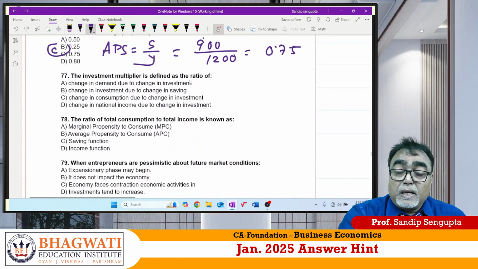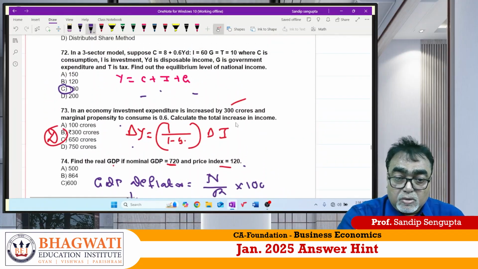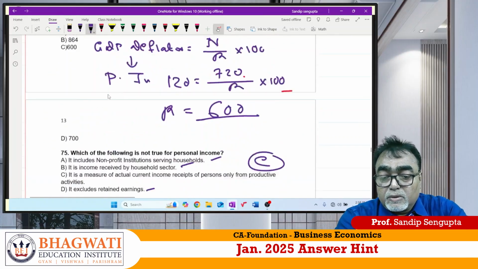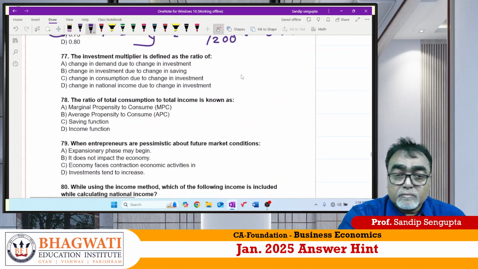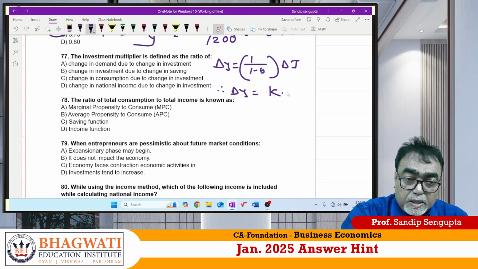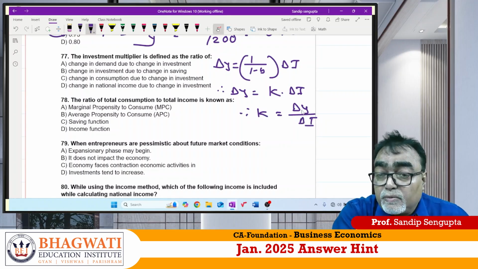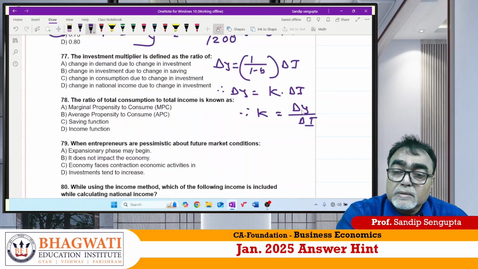Investment multiplier. I just showed you this equation over there. Del Y, this equation I showed you now. Same equation is required. Del Y is equal to 1 by 1 minus B into del I. So del Y is equal to multiplier K into del I. So multiplier means del Y by del I. Come on, tell me which one is the value before I say.